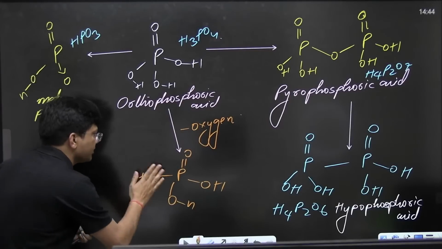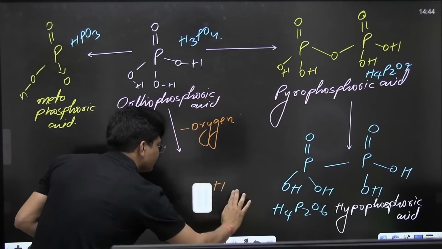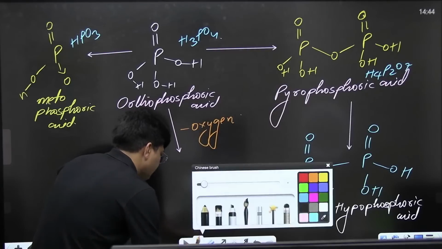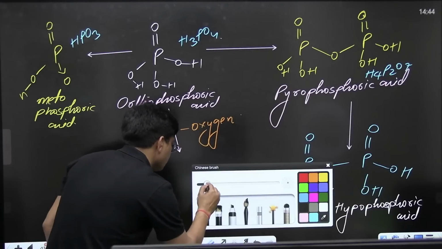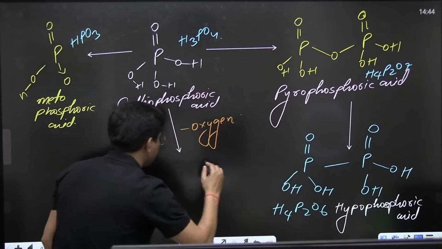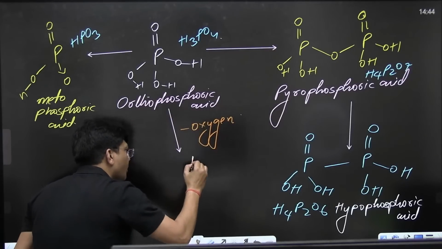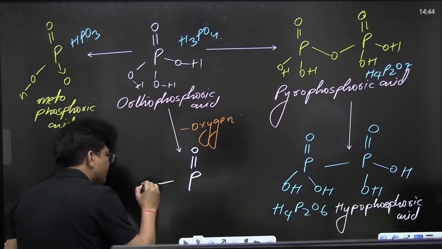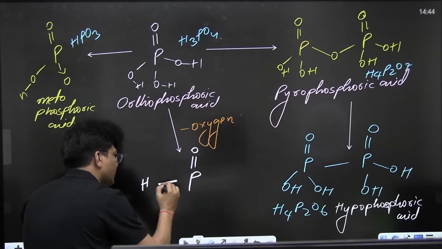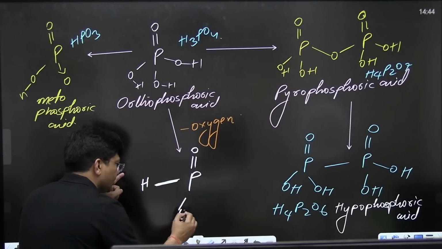Once again I am drawing this structure, a little bit bold. P double bond O, H, focus over here. Is there anything new?